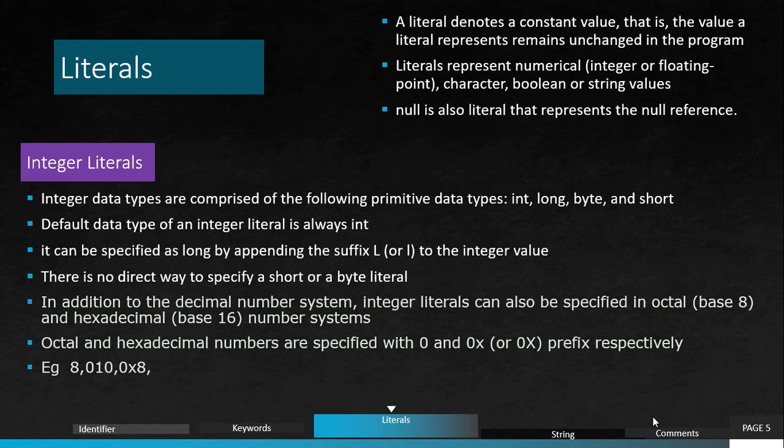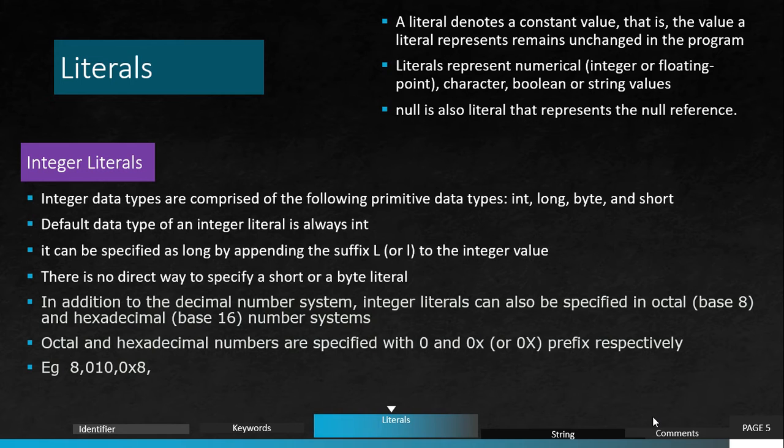But today you only have to understand that the integer data type comprises four primitive data types: int, long, byte, and short. But we have to remember only one thing, that whenever you are not mentioning any suffix like L, by default the data type of an integer literal is int.